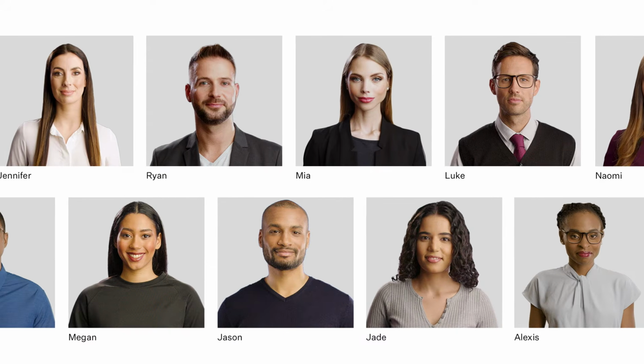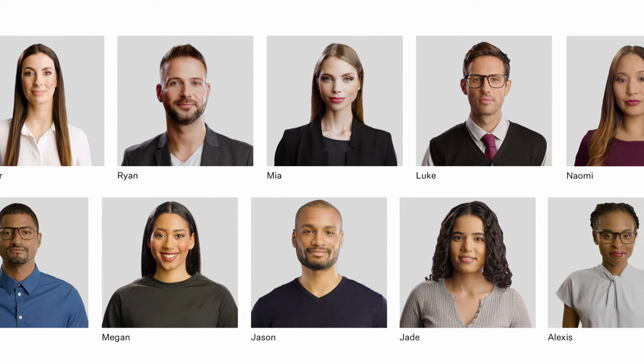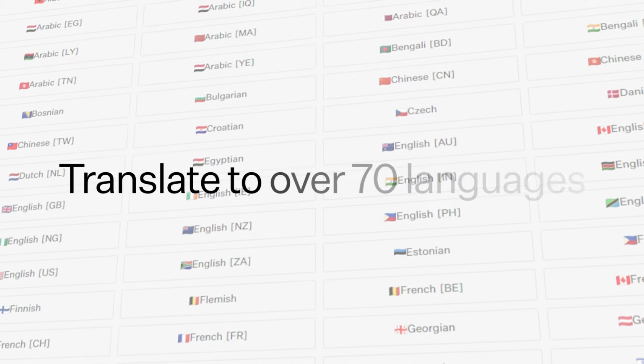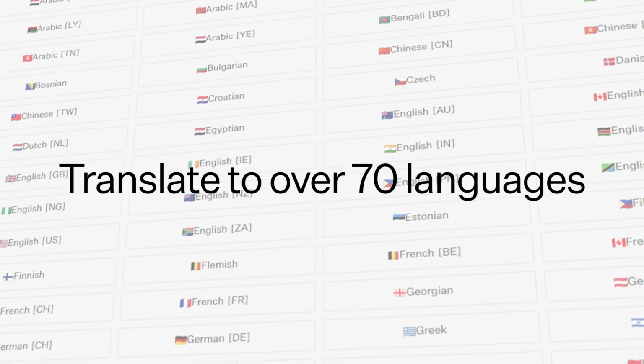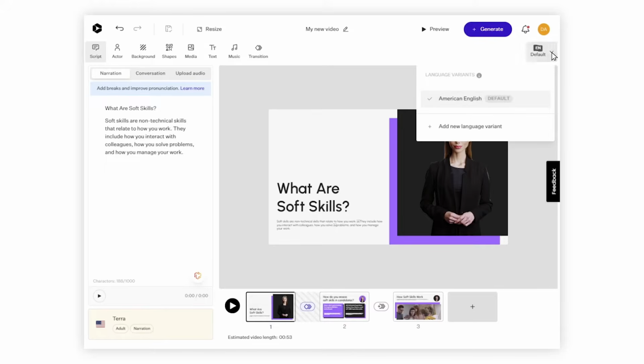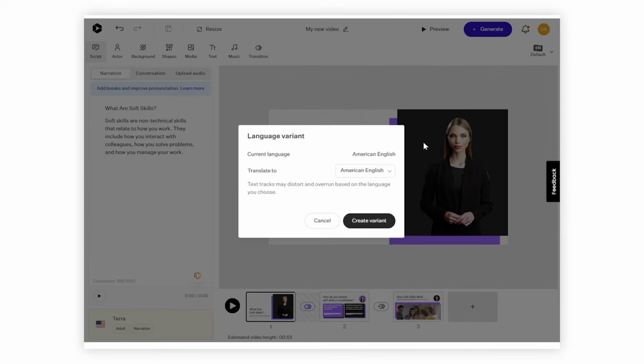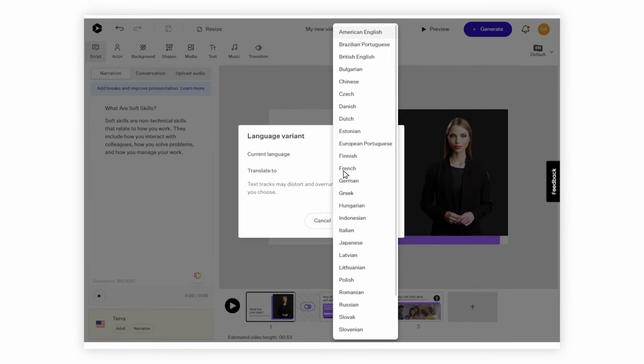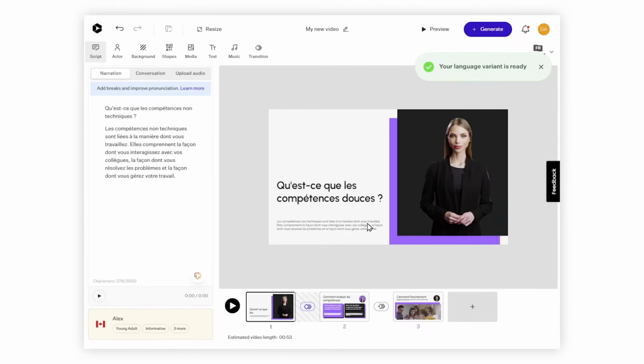With a variety of AI avatars to deliver your lessons, you can localize content easily and quickly translate to over 70 languages, include captions to engage viewers, and help them retain more information. Colossyan also offers automatic translation in up to 28 languages, so you can save on the cost of expensive translators.